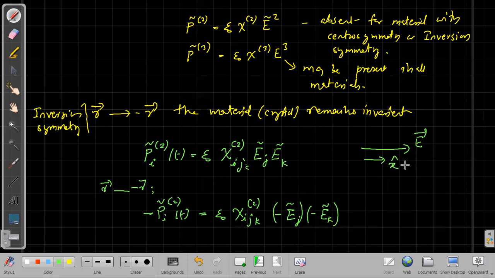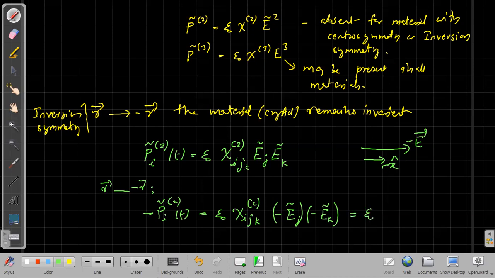Now you change x to minus x, then the electric field is along the minus x direction. So that is why we have written here minus Ej minus Ek, and this minus into minus will become plus,